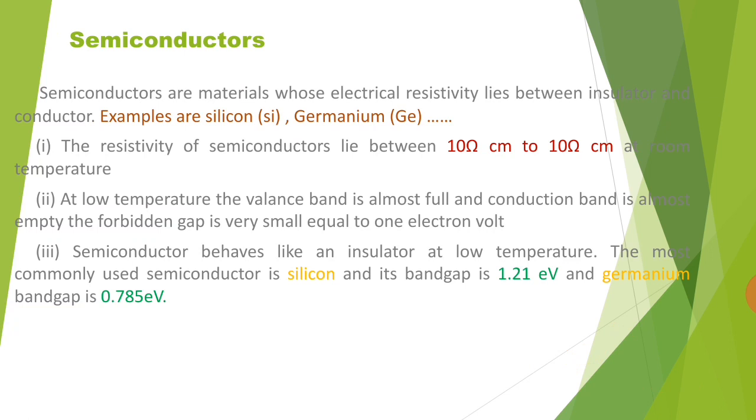Semiconductor behaves like an insulator at low temperature. The most commonly used semiconductor is silicon and its band gap is 1.21 electron volt, and germanium band gap is 0.785 electron volt.